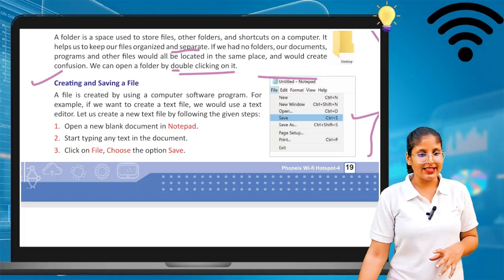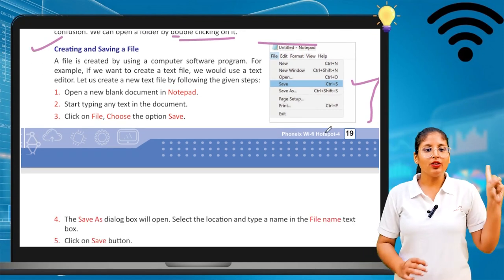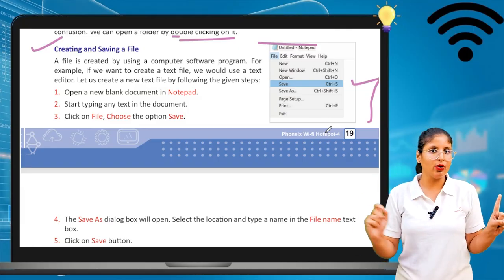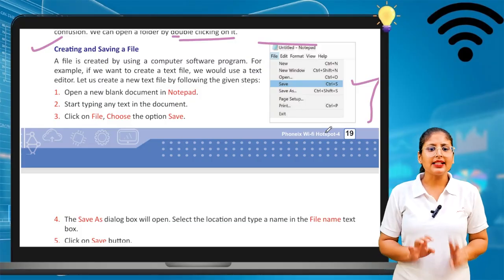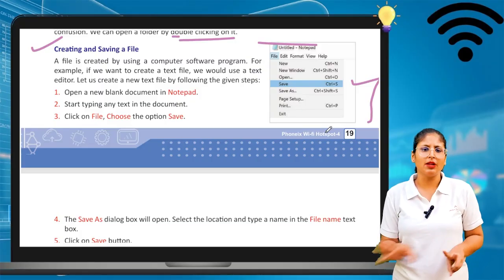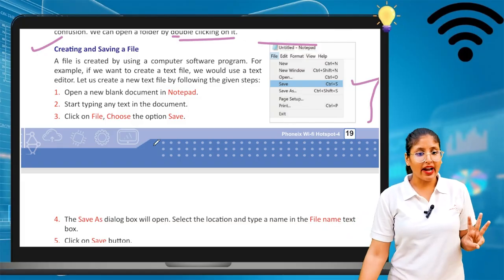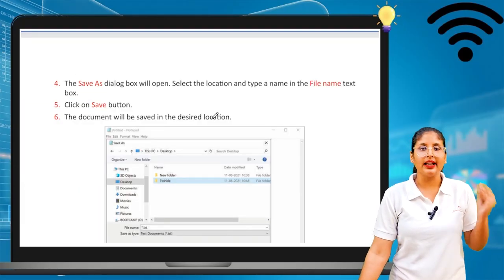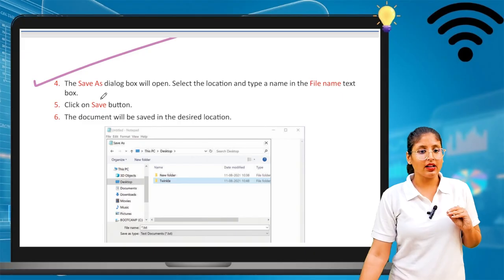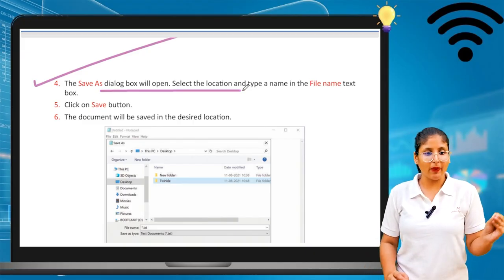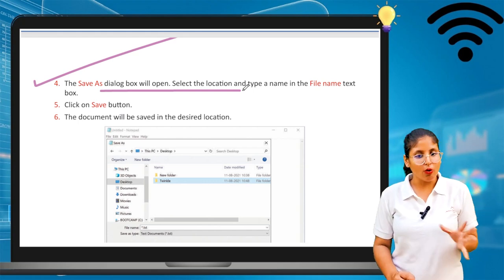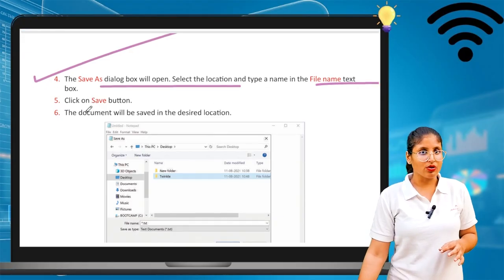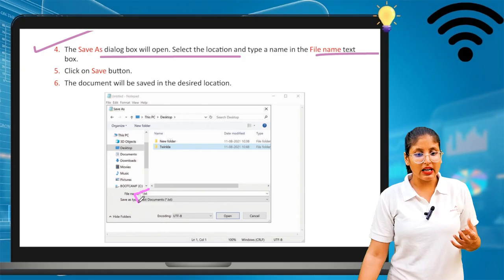So how can we create it? Let's see. First, you have to open a new blank document in Notepad. Start typing some text in the document. Just typing, just do something. Some typing should be there. Okay, click on file, the upper side you can see file. Choose the save option on the left side of the corner. Then the dialog box should appear like save as. So the save as dialog box will open. Select the location and type the name of the file in the file name text box.